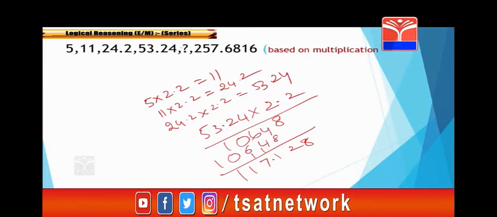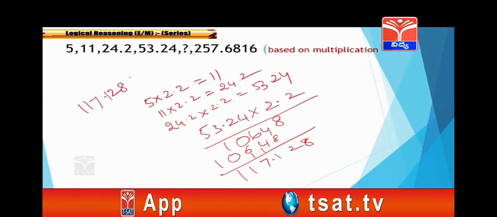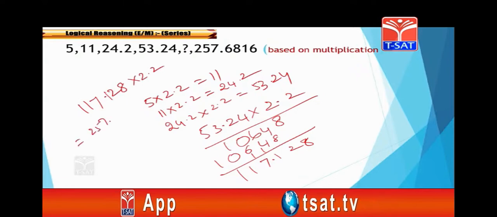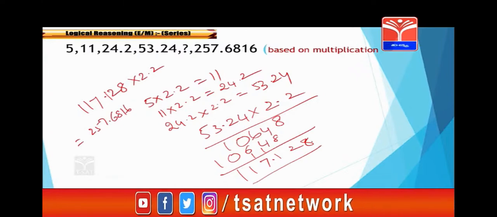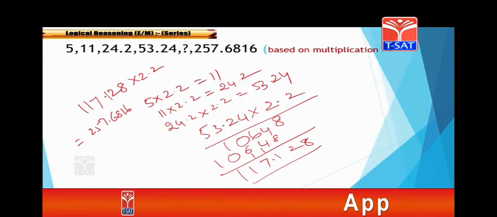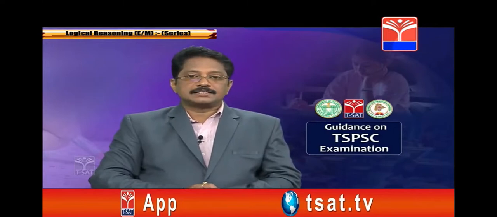It is 117.128. When you multiply that by 2.2, we get 257.6816. Clear? So here the multiplier is 2.2. That's very important. Clear? Practice is very important.